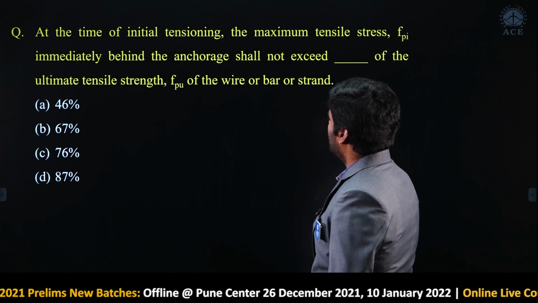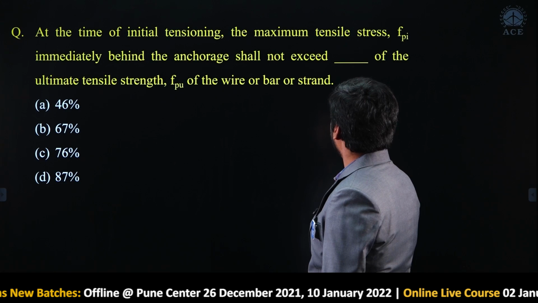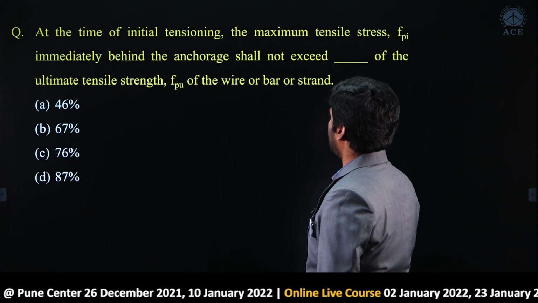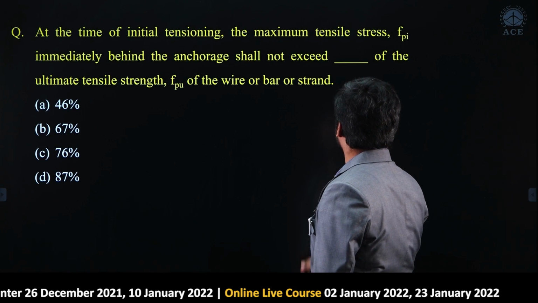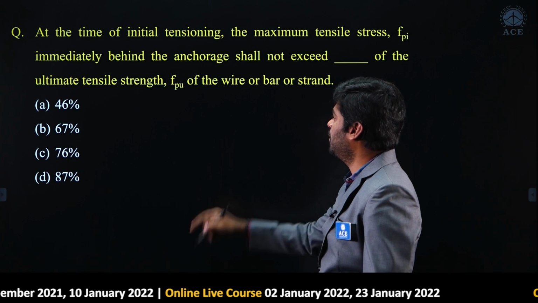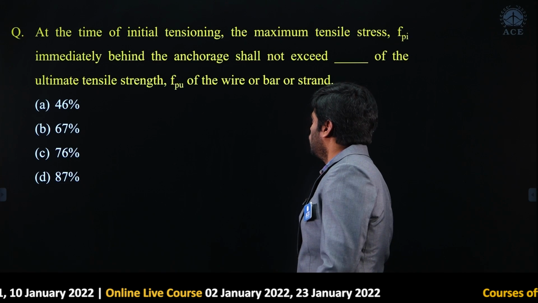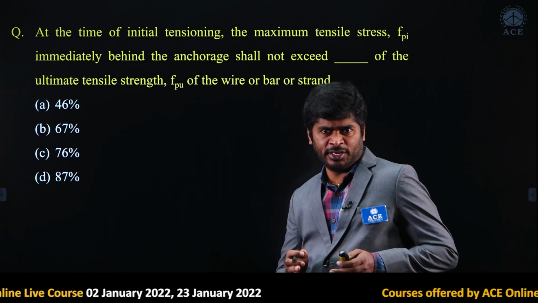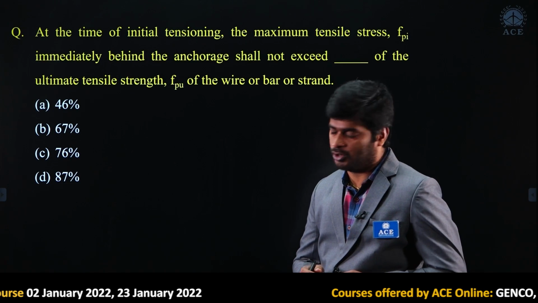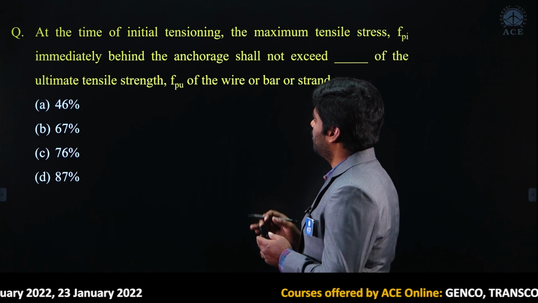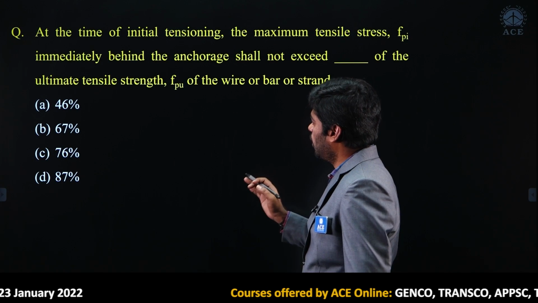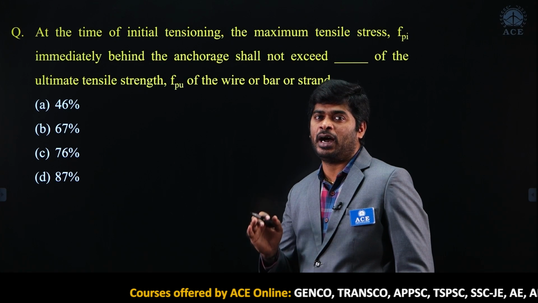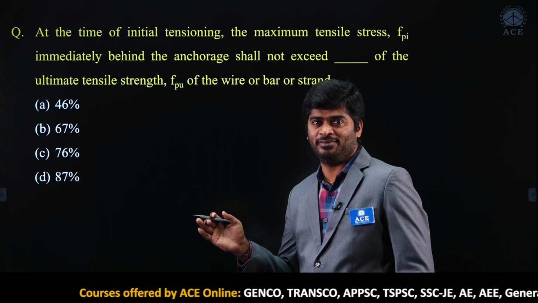At the time of initial tensioning, the maximum tensile stress FPI immediately behind the anchorage shall not exceed dash of the ultimate tensile strength FPU of the wire or bar or strand. According to the IS 1343 code, it is clearly mentioned it should not be more than 76% of the ultimate strength of the steel.